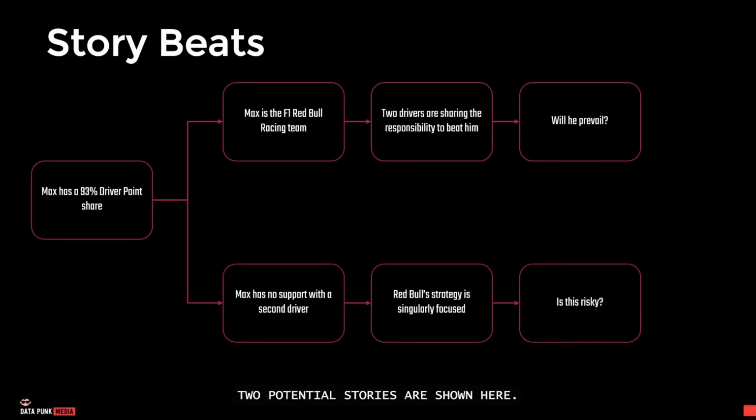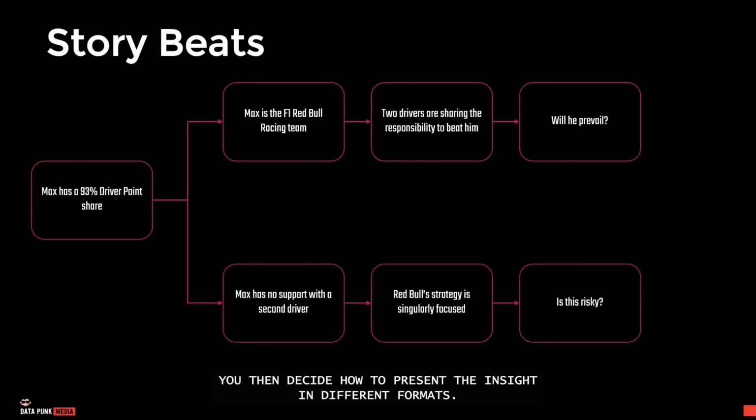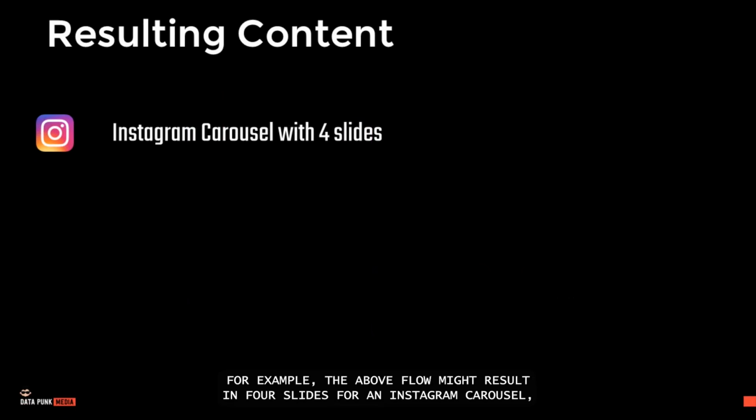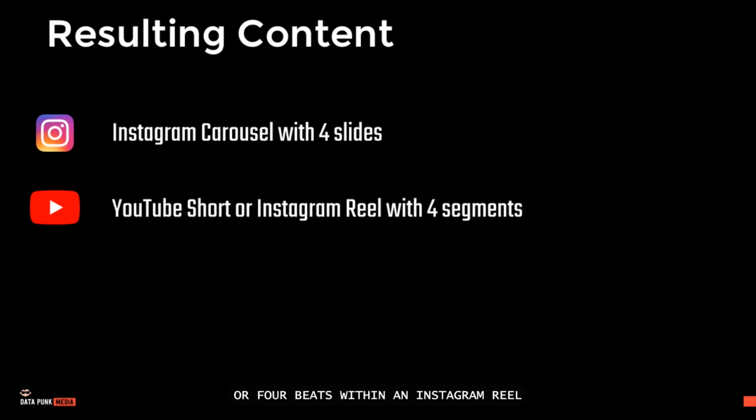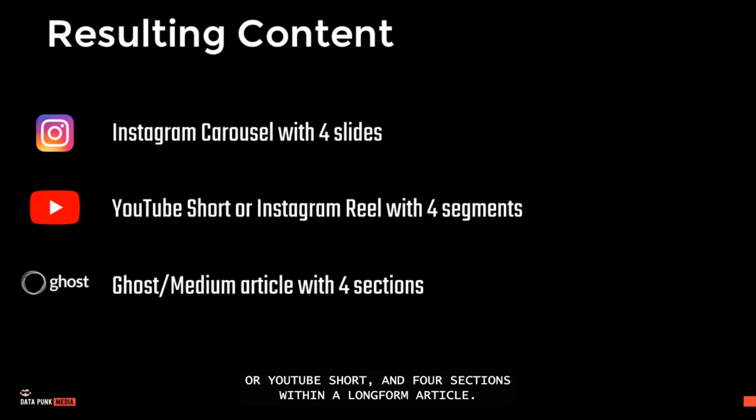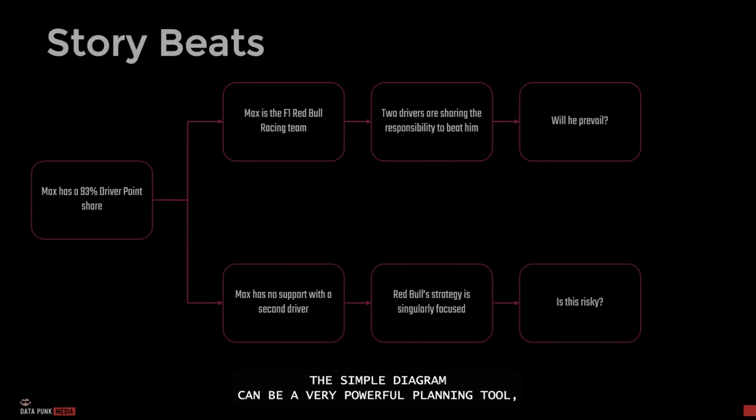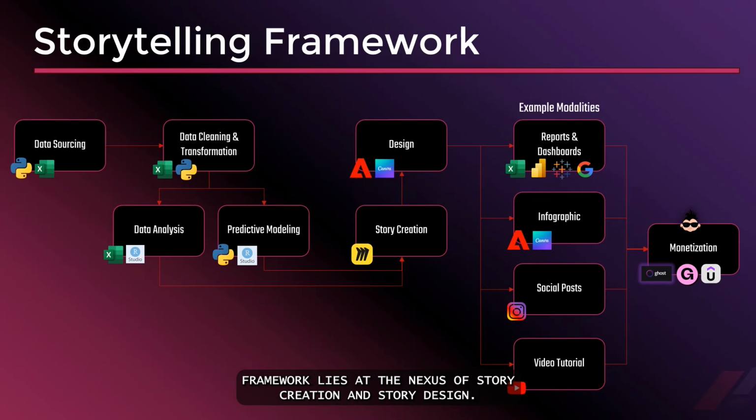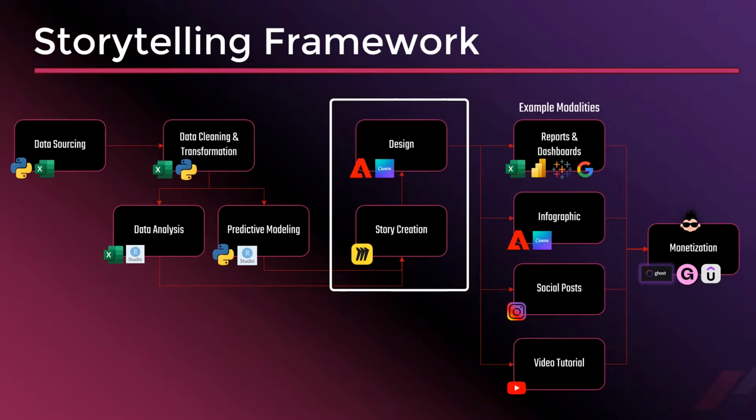2 potential stories are shown here. One is about Max being the Red Bull team. The other is about how he's not getting the support he needs. After you map out your story, you then decide how to present the insight in different formats. For example, the above flow might result in 4 slides for an Instagram carousel, or 4 beats within an Instagram reel or YouTube short, and 4 sections within a long-form article. This simple diagram can be a very powerful planning tool, and in our storytelling framework lies at the nexus of story creation and story design.